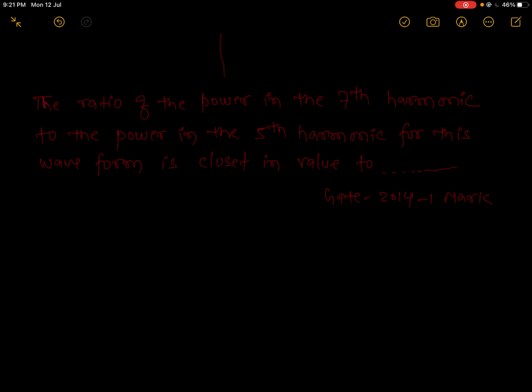We know that according to the exponential Fourier series expansion, x(t) is equal to the summation over k from minus infinity to infinity of ck e to the power j k omega 0 t.